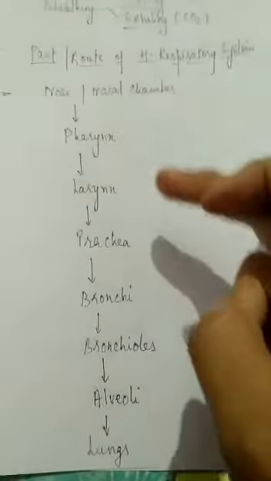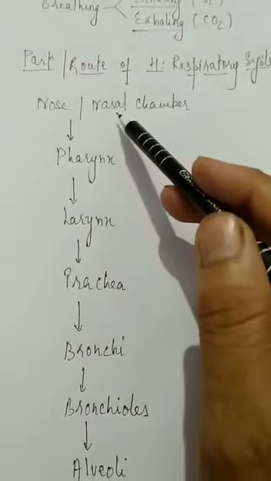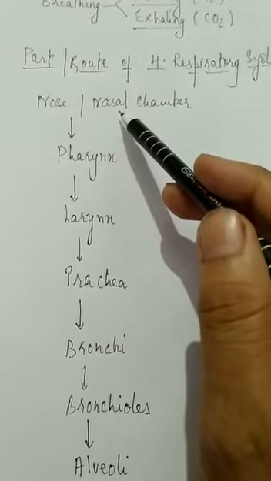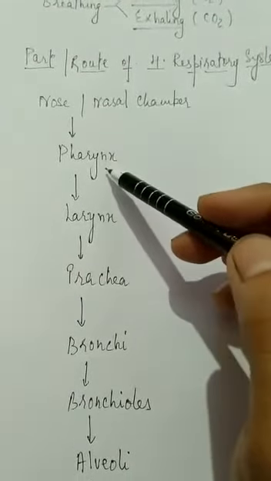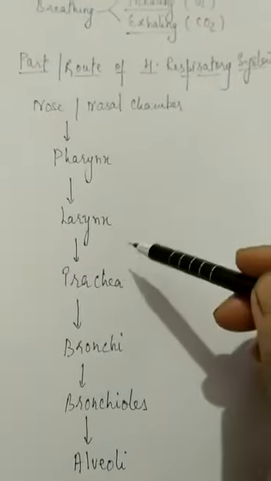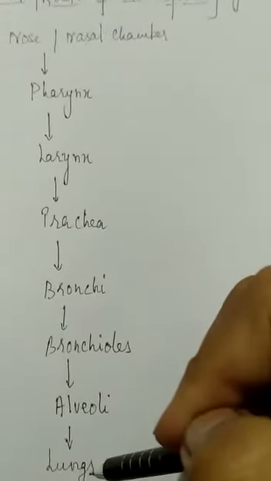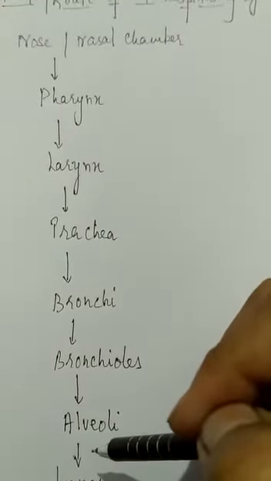So this is the respiratory system. Once the air is inhaled through the nasal chamber, it reaches the pharynx, then the larynx, then the trachea, then bronchi, then bronchioles, then alveoli, and finally the lungs.